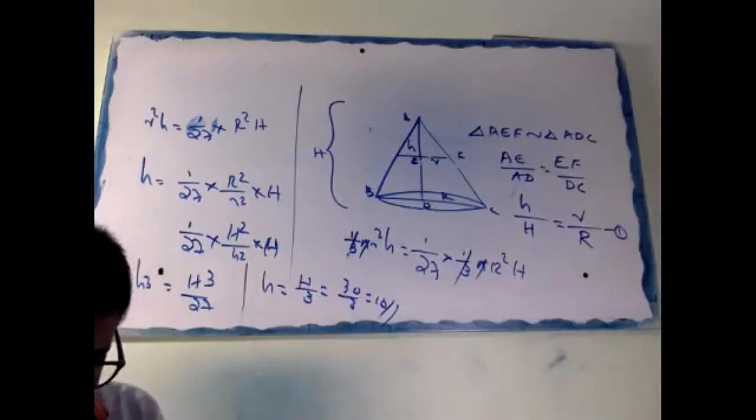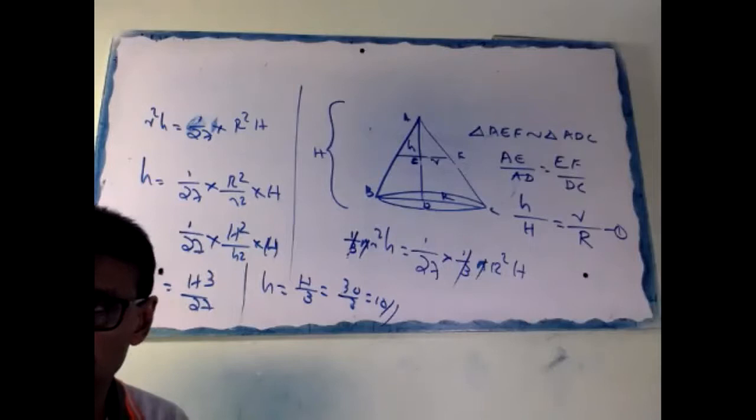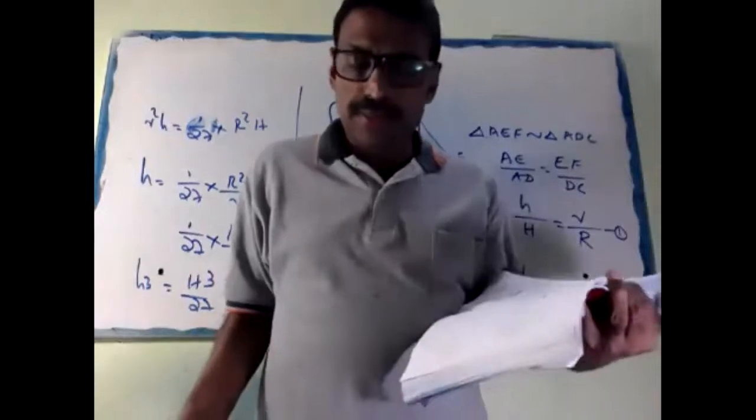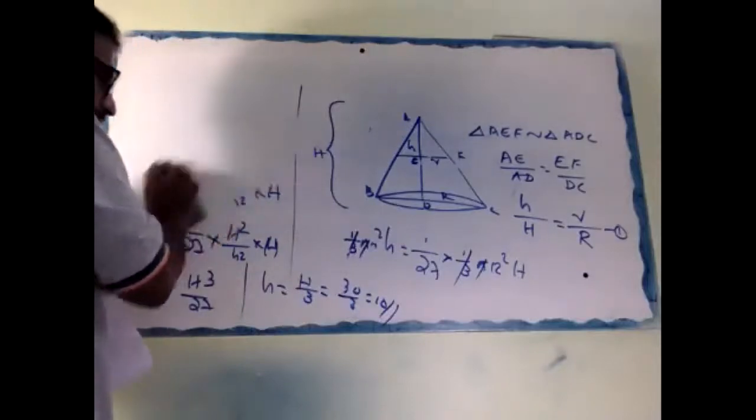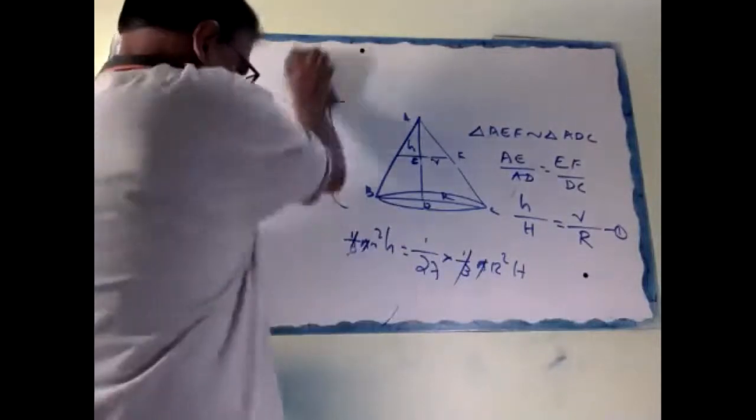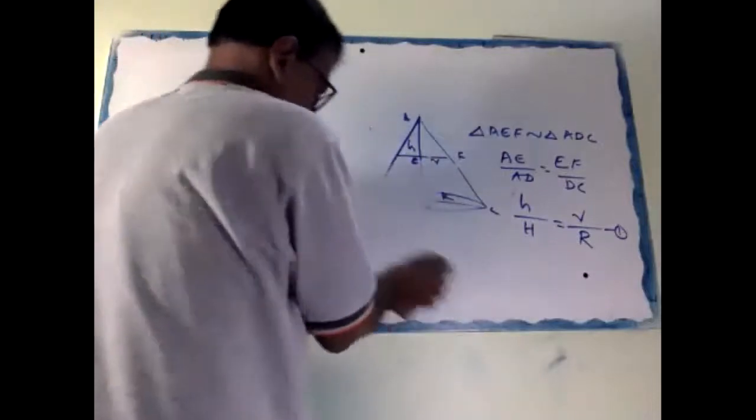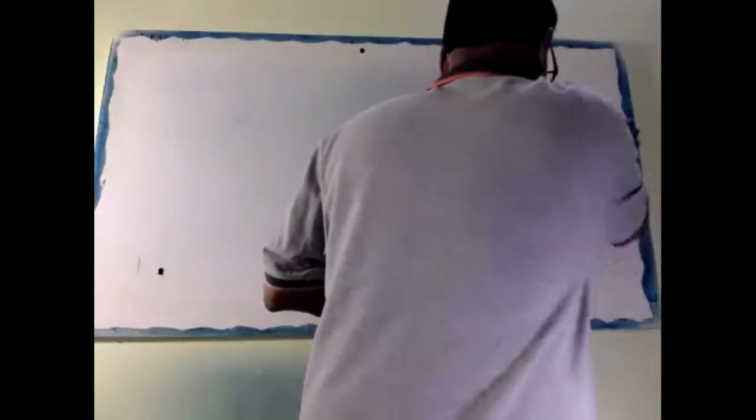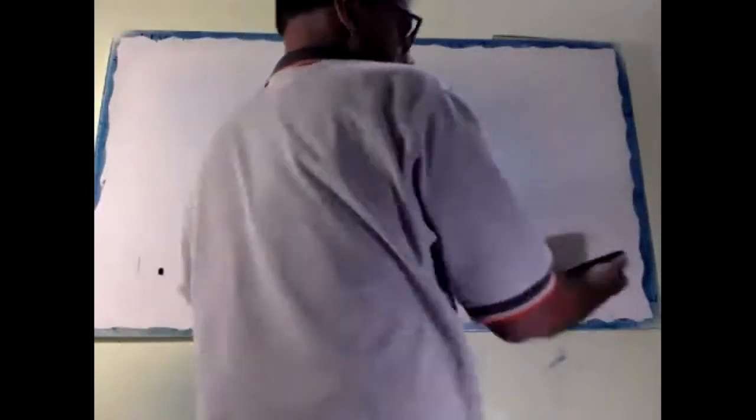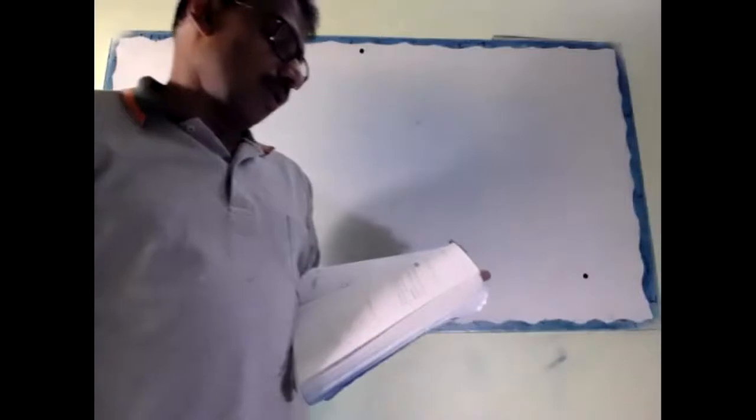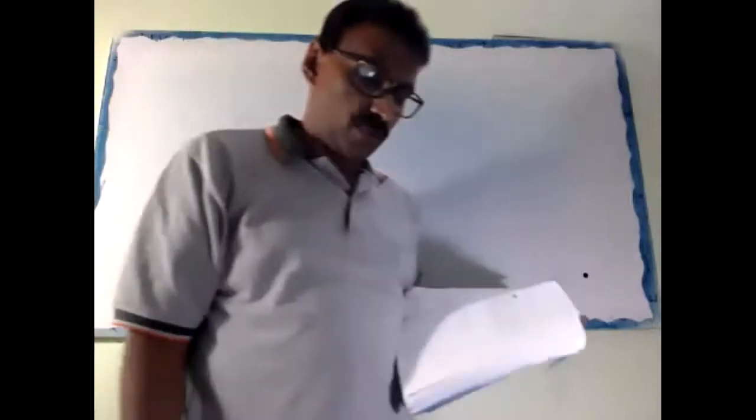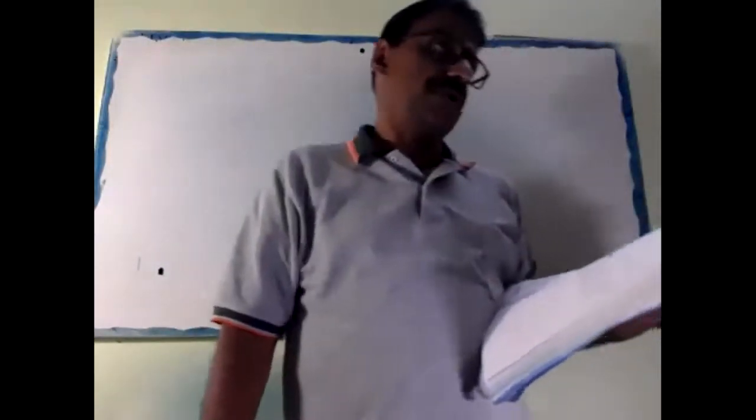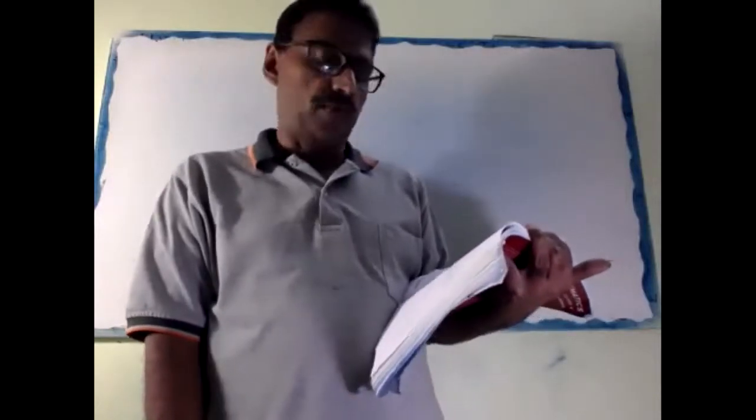Right. A hollow cone is cut by a plane parallel to the base, and the upper portion is removed. This is a similar question.